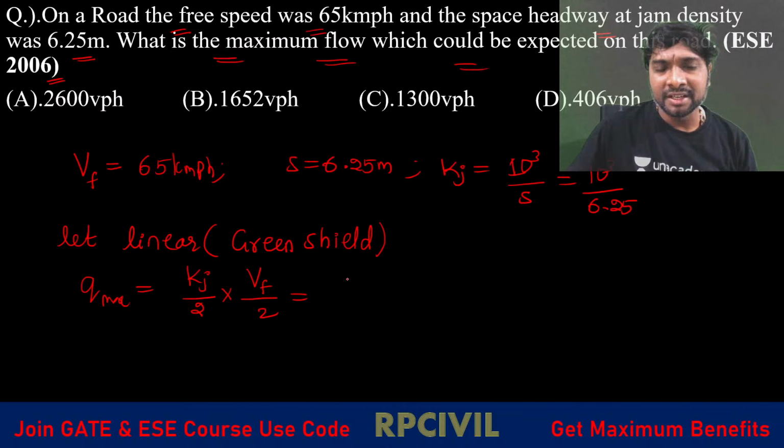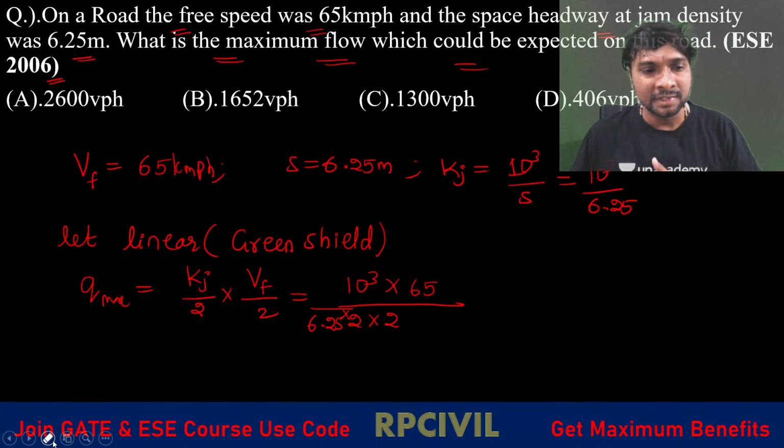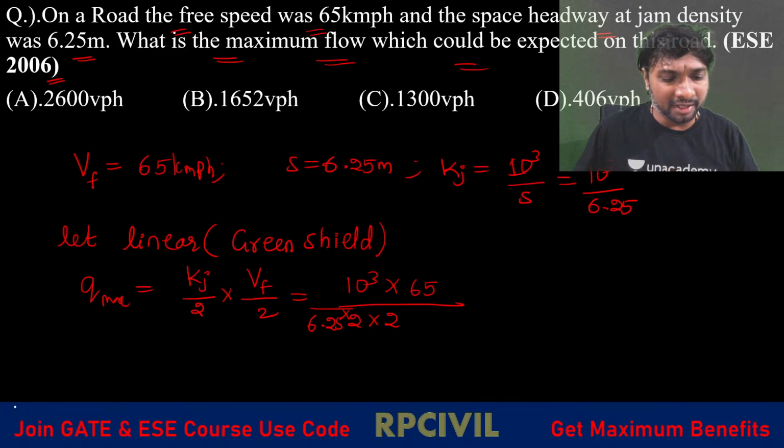What is that Kj? 1000 divided by 6.25, into Vf, which is 65, divided by 2 into 2. So tell me, first which one we have to calculate, denominator or numerator here?